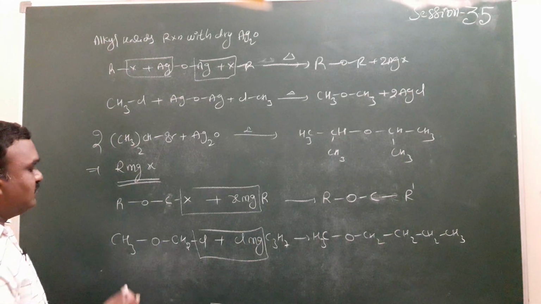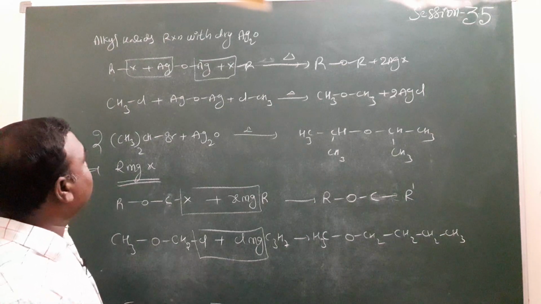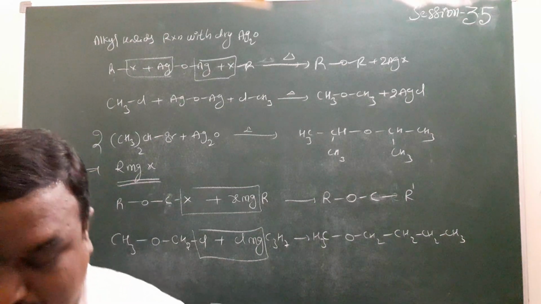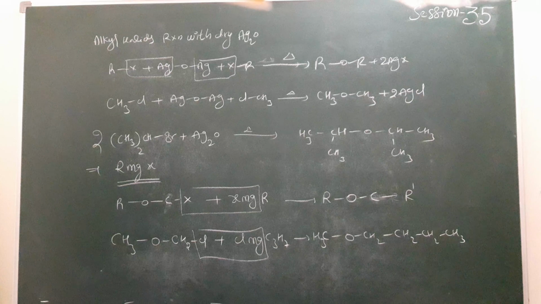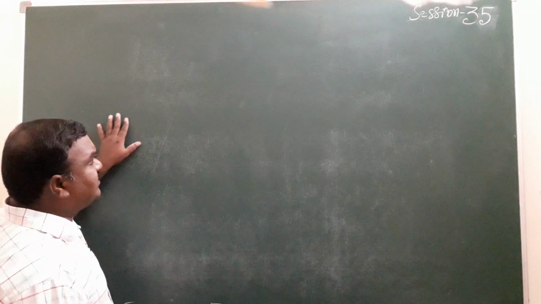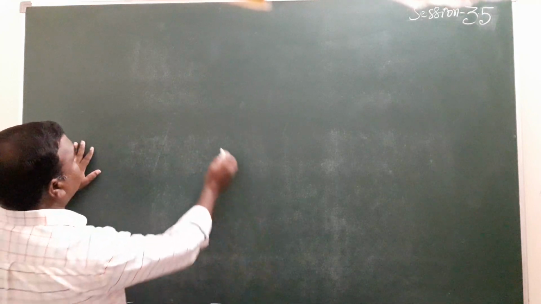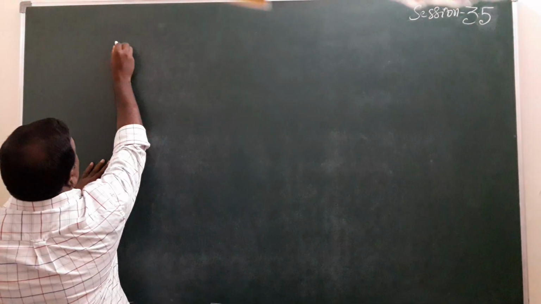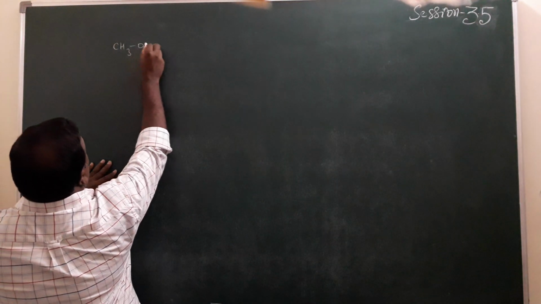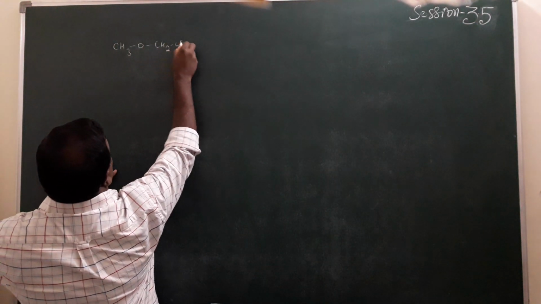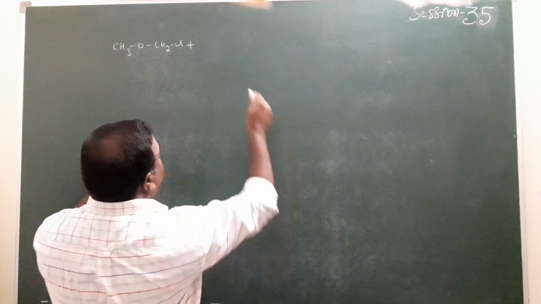Very simple reaction. Whether the given compound carries the same type of halogens or different halogens doesn't matter. For example, here CH3O-CH2Cl is given.